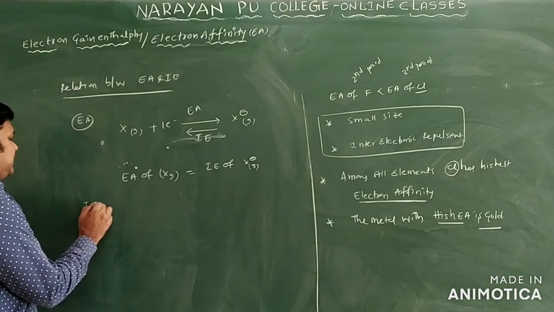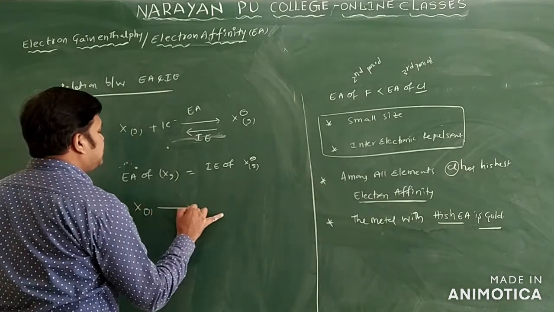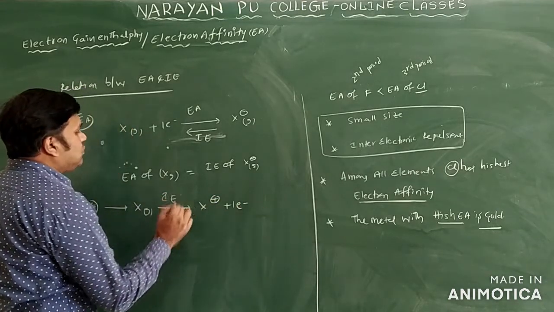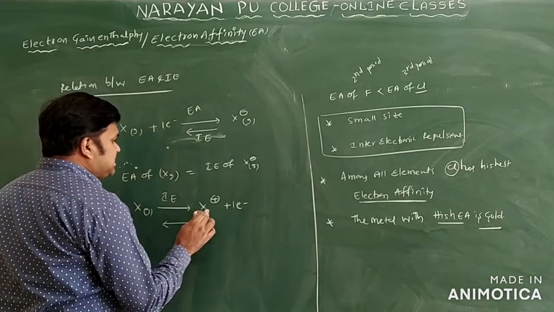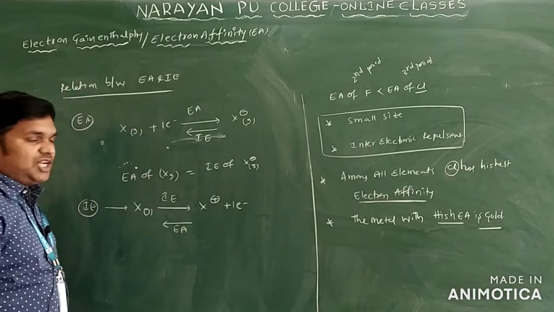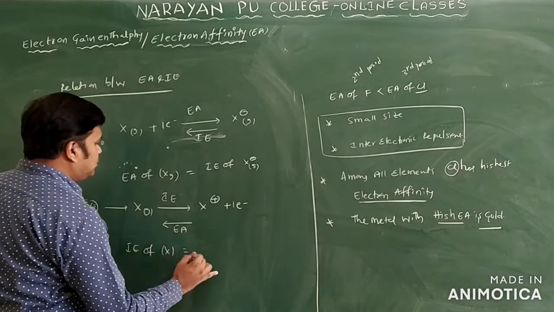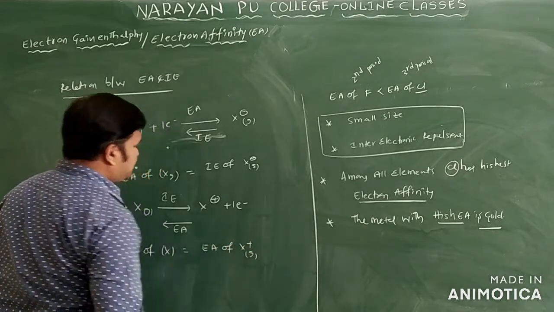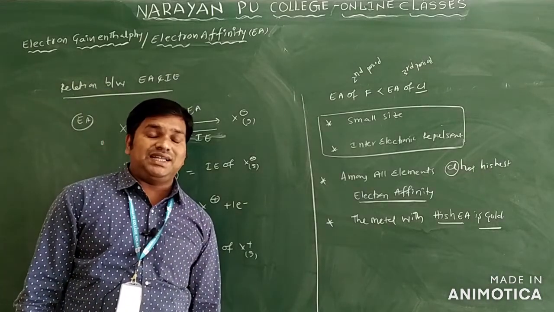Suppose you are taking ionization energy. X is in the gas state. X gives rise to X plus by loss of one electron. This is called ionization energy. In the reverse process, X plus gains one electron and is converted into X. This we call electron affinity. From this I am writing: ionization energy of X is equal to the electron affinity of X plus in the gas state. This is the relation between electron affinity and ionization energy only.